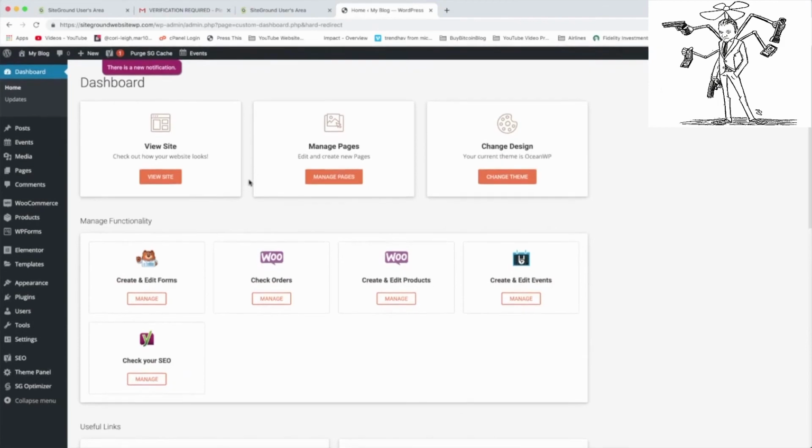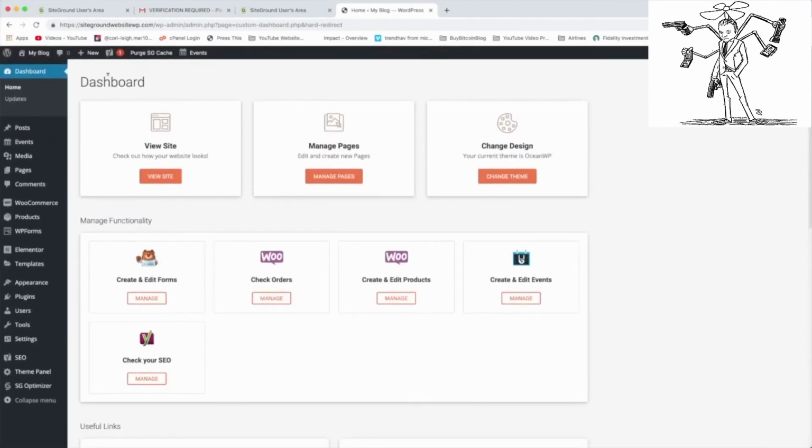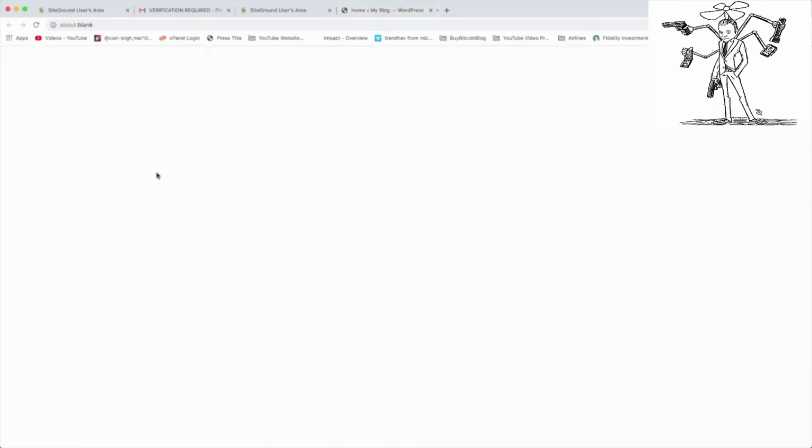Alright, so this is your WordPress, and it looks a little bit more powerful and styled out because we are using managed WordPress. So the default WordPress installs don't have these buttons typically if you just got like a really basic hosting plan, but yours does. So take that world. Yeah, we can view the site by clicking this button.